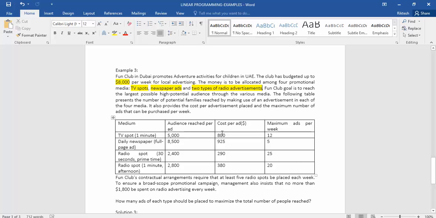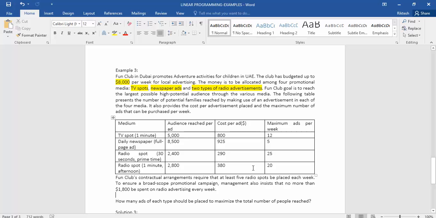Okay, now in the last column we have maximum ads per week. So this column states that we cannot have more than 12 TV spots each week. We cannot place more than 5 advertisements in our daily newspaper. Radio spot 1 cannot have more than 25 advertisements each week. And radio spot 2 cannot have more than 20 advertisements each week. So this looks like our 4 different constraints. Okay, we have to look into that.